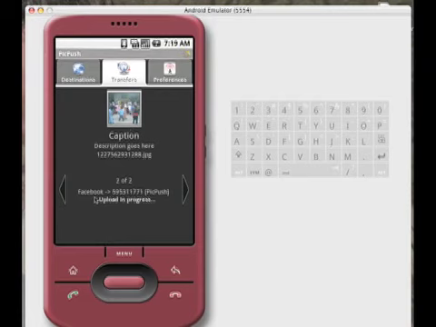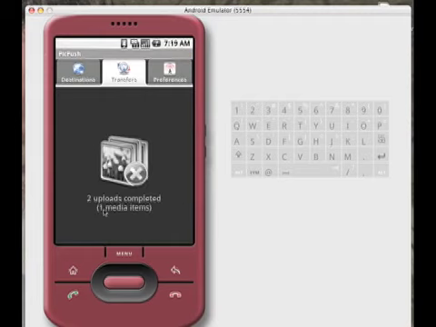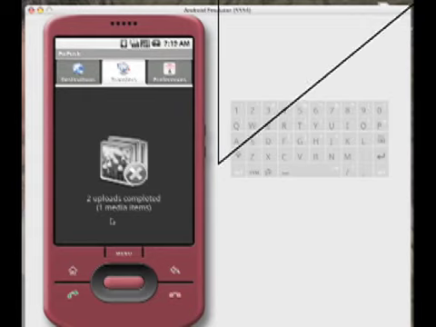So now if I launch PicPush and go to the transfers list, which is where I was before, you can see upload in progress to Gallery 2. Now it's gone onto Facebook. If you click these buttons here, you can go back, look at previous messages, look at other messages, upload in progress to Facebook. And when it's done, it just disappears.